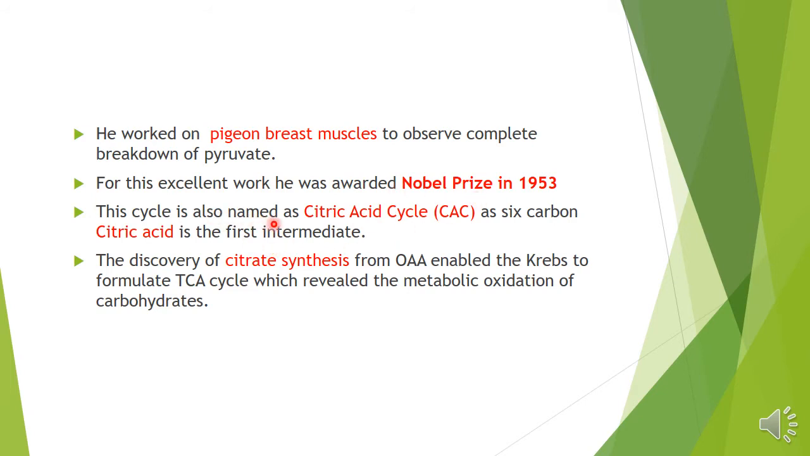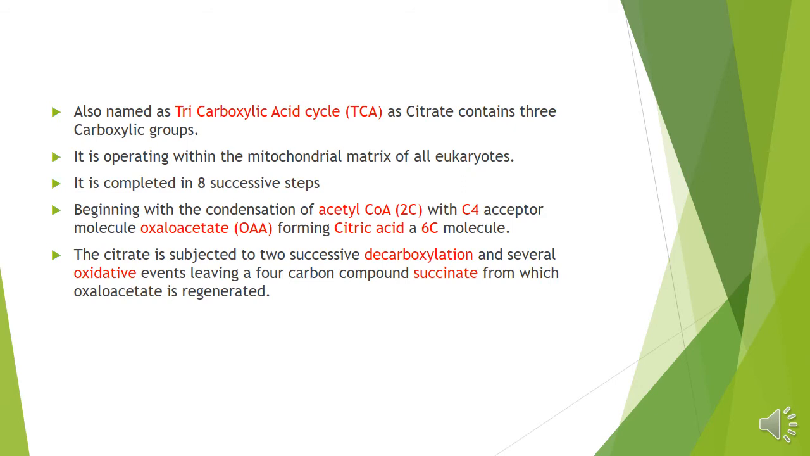This cycle is also named the citric acid cycle, as the first intermediate formed there is the 6-carbon citric acid. The discovery of citrate synthesis, a 6-carbon compound formed from a fixer compound OAA, oxaloacetic acid, enabled Krebs to formulate the TCA cycle, which revealed the metabolic oxidation of carbohydrates. Now see, this cycle is also named the tricarboxylic acid cycle, as citrate contains 3 carboxylic groups.